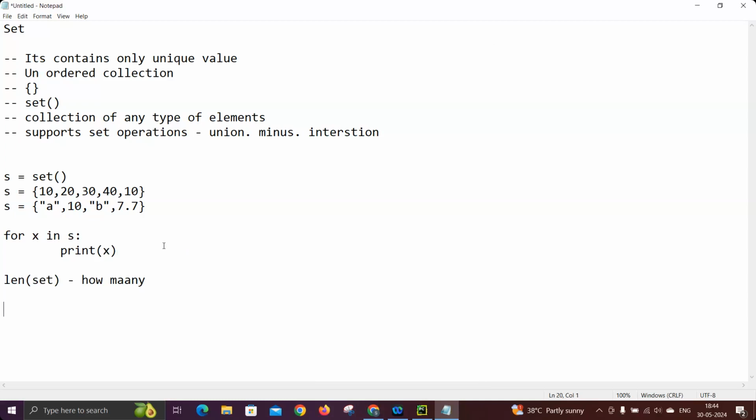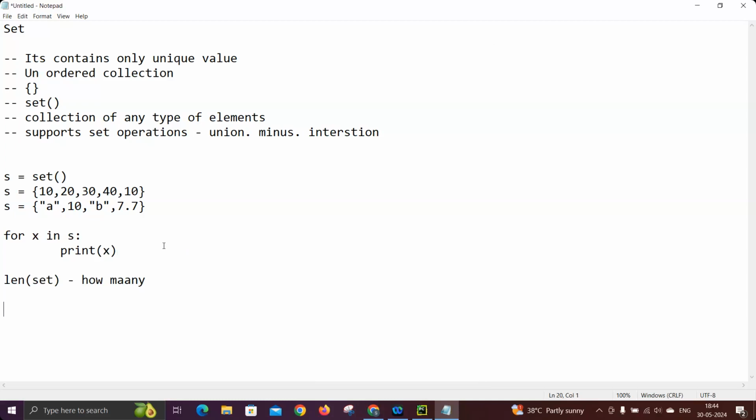Basically, I'm not touching again the same topics, like how the index will be there and how the data will be retrieved and visualized. All that I'm not touching because that is part of the list we covered. So just what are the new things apart from the list, that only I'm telling in the set, because that is what is important.